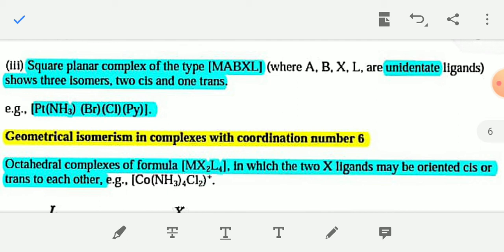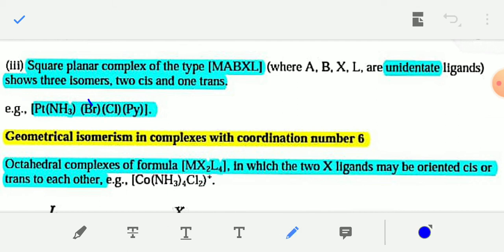And in this example, you have to take Br and Cl as similar type ligands, although they are not identical, they are similar type, both are halogens, and NH3 and pyridine as similar type of ligands.